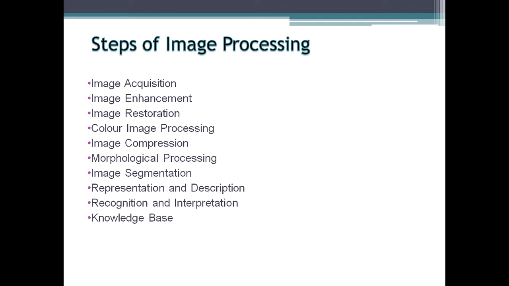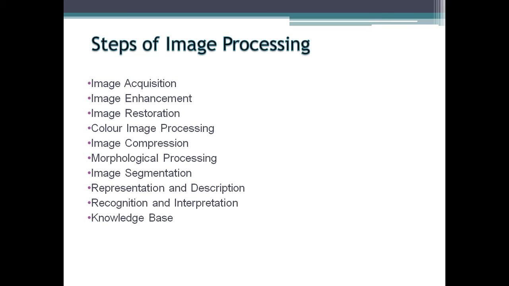Representation and description. Representation is only part of the solution for transforming raw data into suitable form for subsequent computer processing. Description deals with extracting attributes that result in some quantitative information of interest. Next step is recognition and interpretation. Recognition is the process that assigns label to an object based on the information provided by its descriptors.